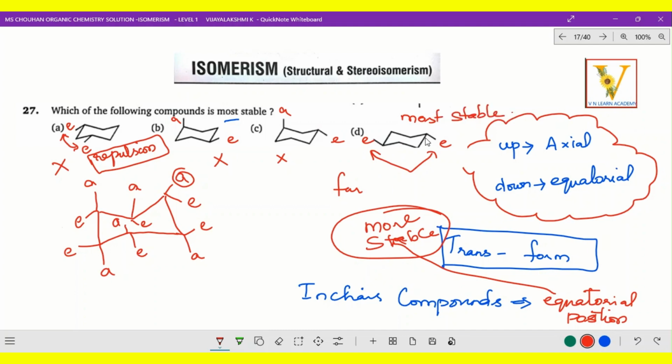Why is this most stable, and why are the others not stable at all? Because they are very close. The methyl groups attached there cause repulsion, steric hindrance, whereas here they are very far, so it is more stable in the chair form. Generally speaking, just note down that an equatorial position means it will be more stable, but you have to identify where it has to come. Hope you got the idea. Now, D is the correct option. Let's go to the next question.